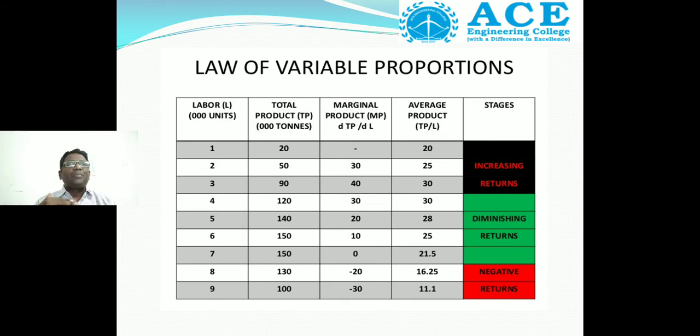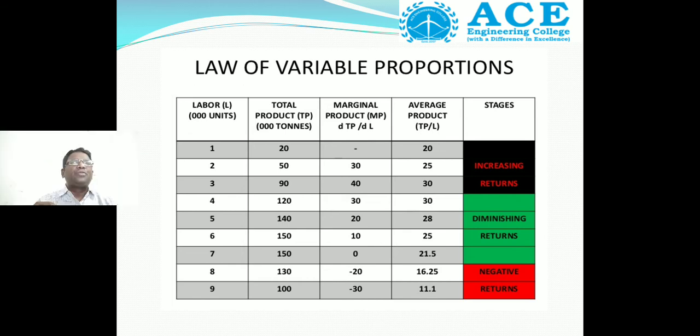The average product is 21.5. So what is the conclusion from this table? Consider the first 3 labors: first labor, second labor, third labor. Please go through the table once again. What are the total product, average product and marginal product?